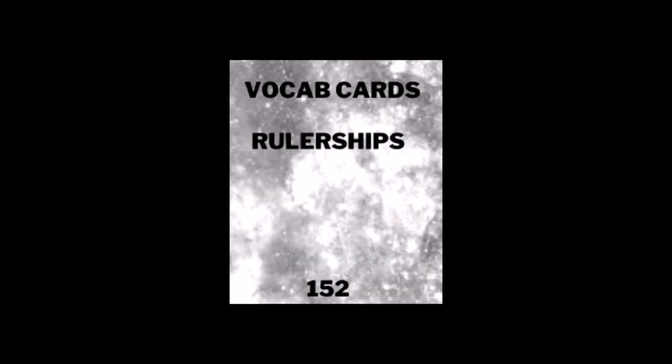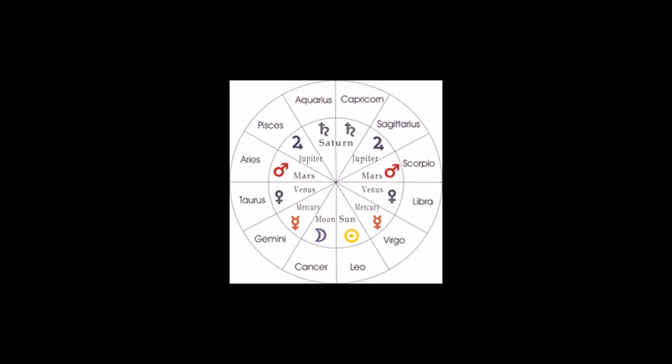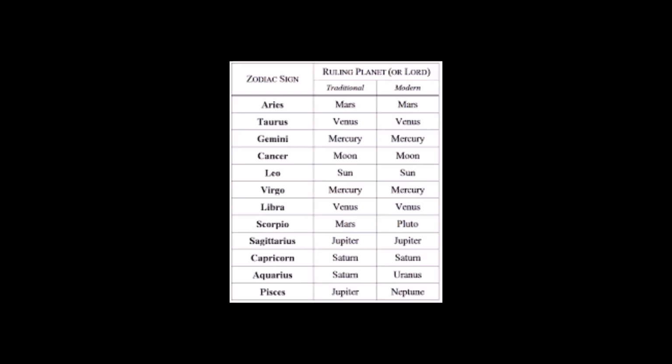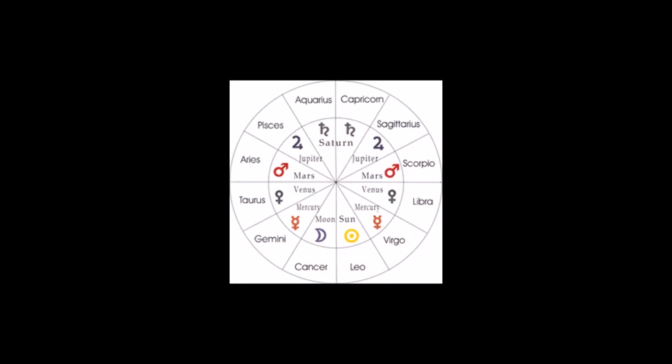Here's some quick facts about rulerships in astrology. Rulership refers to a zodiac sign or house cusp that a planet rules over. Example, Aries is ruled by Mars. Traditionally, the first house is ruled by Aries. The first house ruling planet is Mars. Mary has her first house in Virgo. Virgo is ruled by Mercury, so Mary's first house ruler is Mercury.